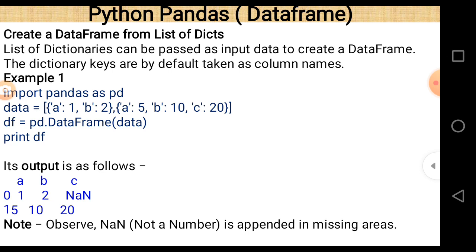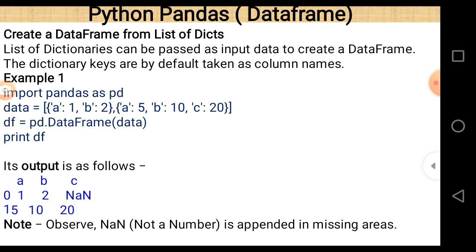And here is data. The data values are A1, B2. This is actually a list. This is actually a dictionary, and the second dictionary contains elements A5, B10, C20, in which A, B, C are the elements belonging to the index, and 5, 10, 20 are the values at that index. Basically it is the structure of a dictionary, and these two dictionaries are passed within a list here.